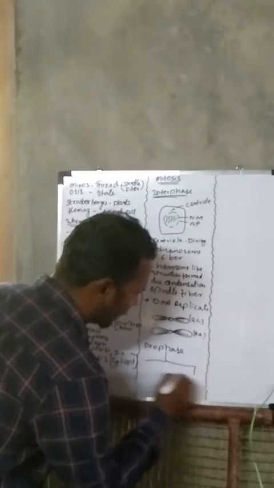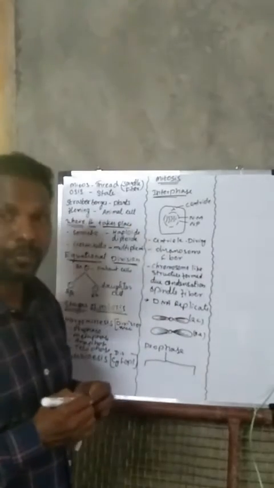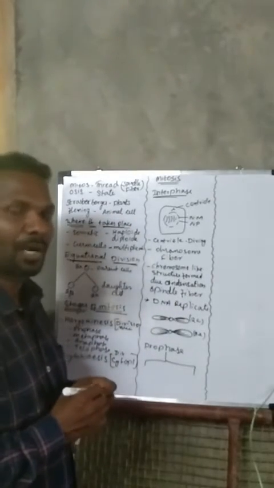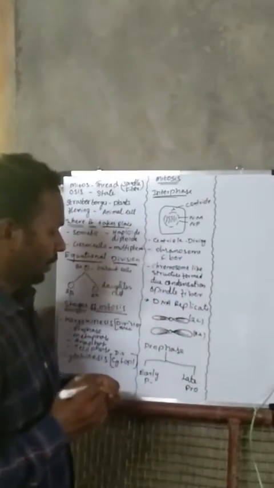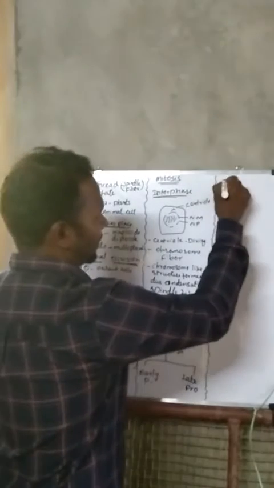The prophase is divided into two phases. What are those phases? Early prophase and late prophase. Early prophase.